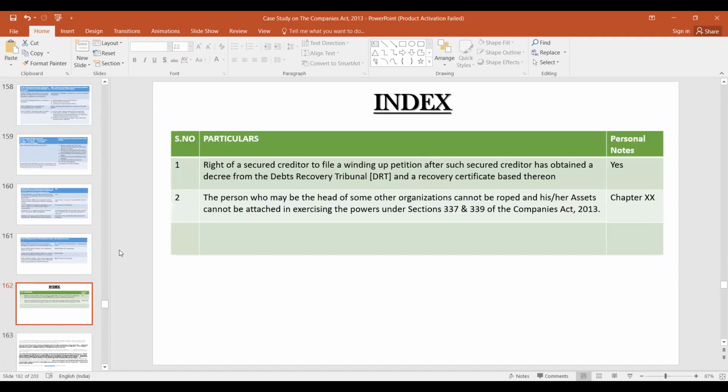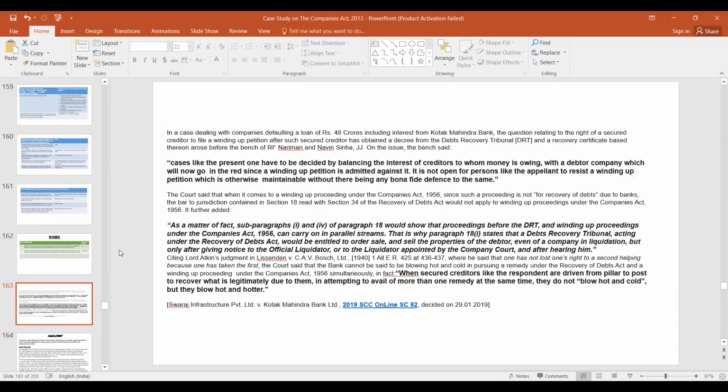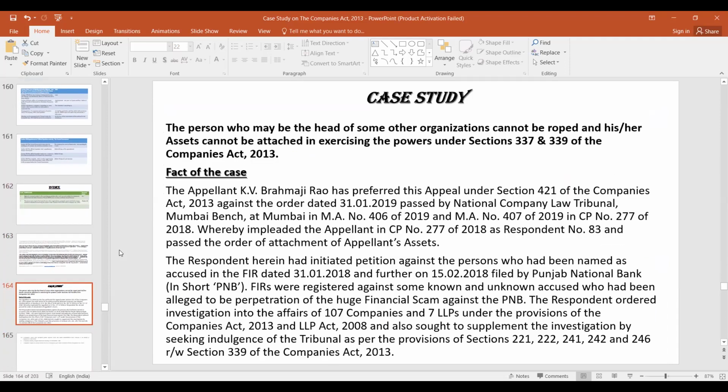This we have already covered. Then these are some of the points which can be covered as a case study. Like in this case, the person was a director of PNB, and he was issued a show cause notice.